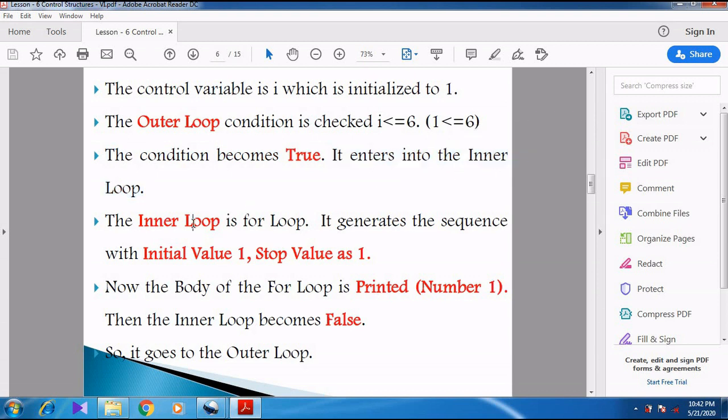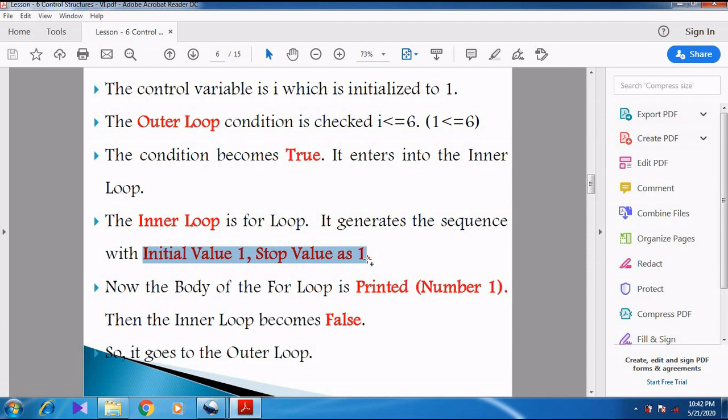What is the inner loop? The inner loop is the for loop. It generates the sequence and the initial value is 1. The stop value is 2, because for the n value we have given i plus 1, and i plus 1 means 2.